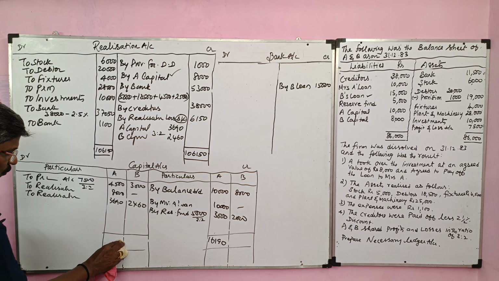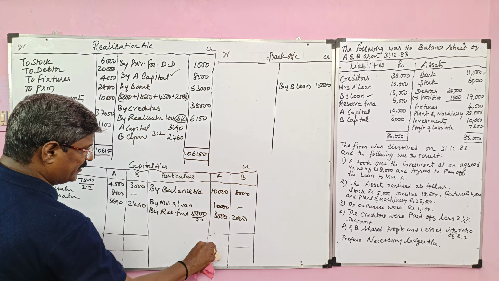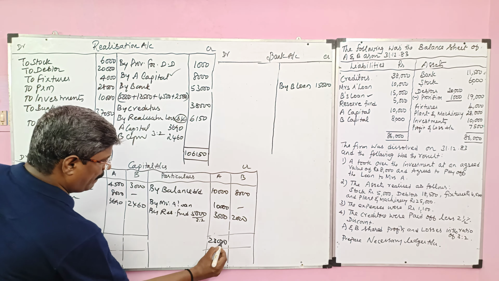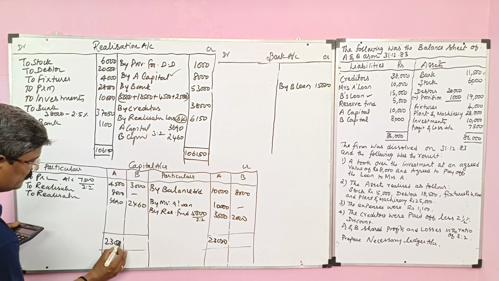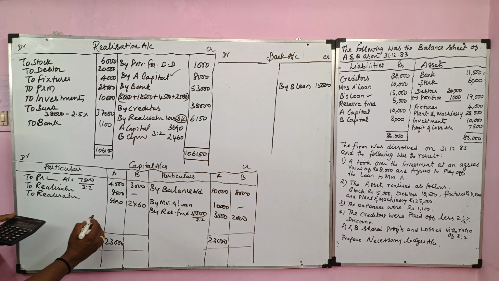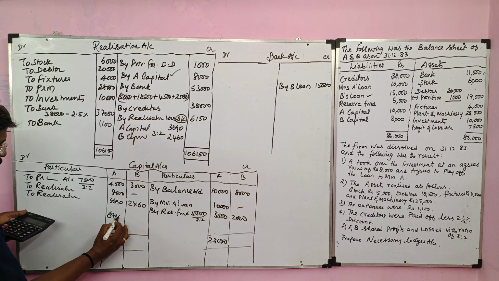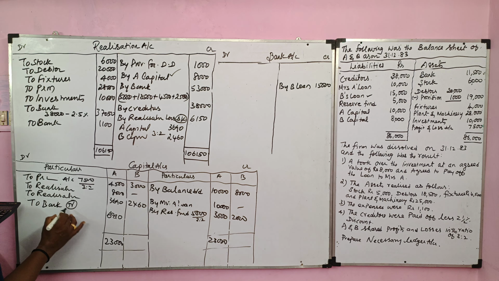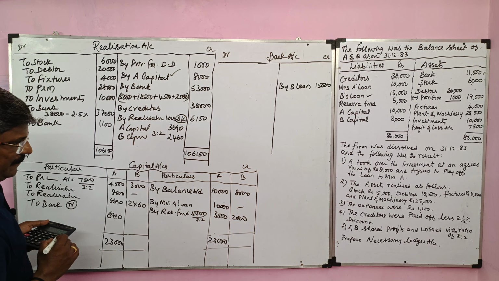So credit side value 23,000 minus 16,190. So the balance surplus available to Mr. A is rupees 6,810. That should be transferred to bank. So for this entry, A's capital account debit to bank.